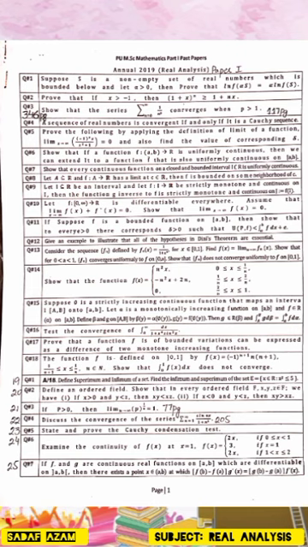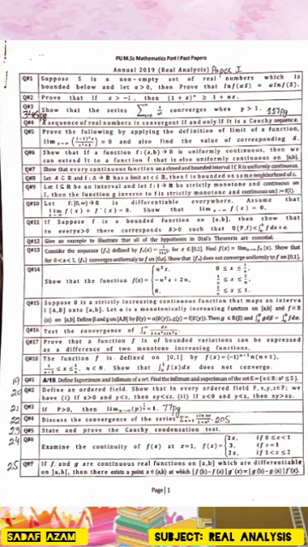Question number 23. State and prove the Cauchy condensation test. Question number 24. Examine the continuity of f(x) at x equals 1. f(x) is equal to 2x if 0 less than or equal to x less than 1, 3 if x equals 1, and 2x if 1 less than x less than or equal to 2.